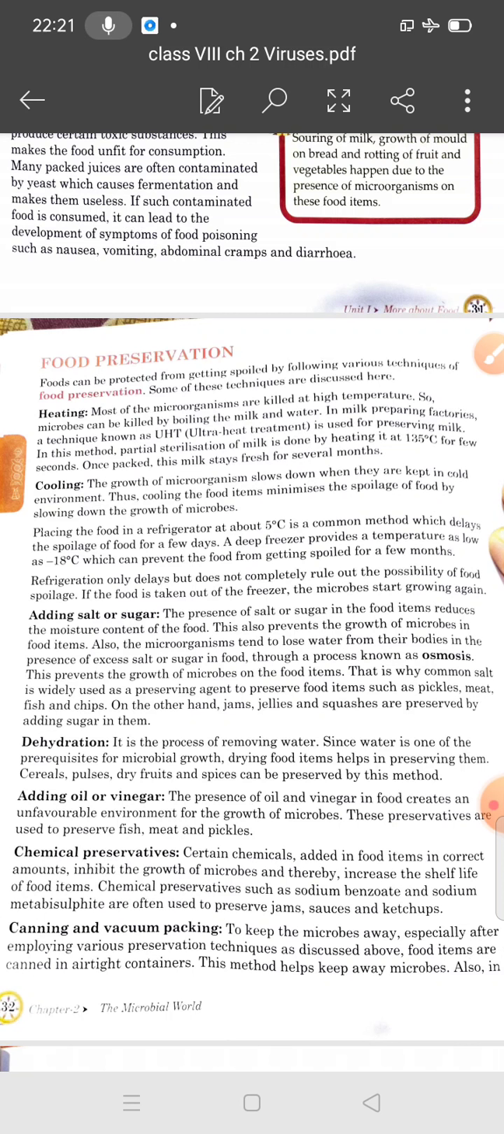So I hope, students, these are the methods you can use to preserve food: heating, cooling, and sun drying. In the next lecture we will discuss the next food preservation methods you can use.